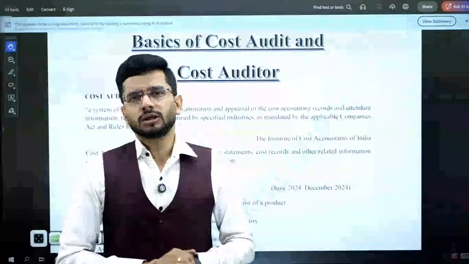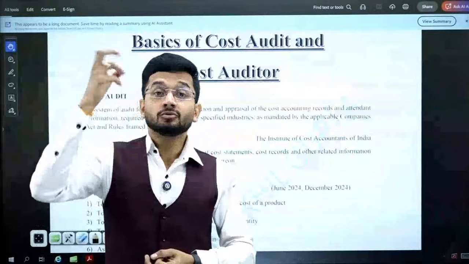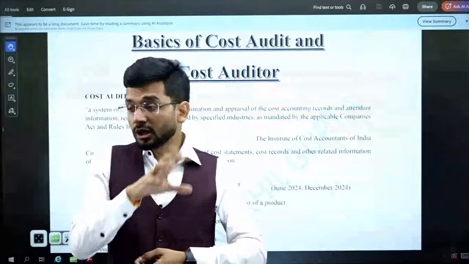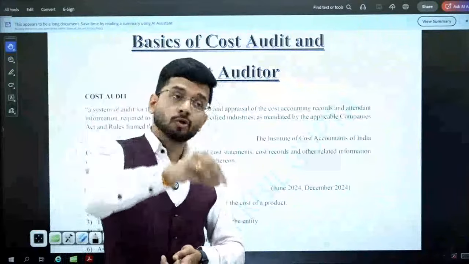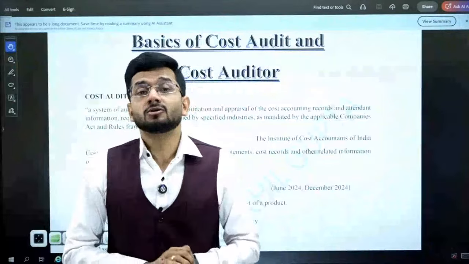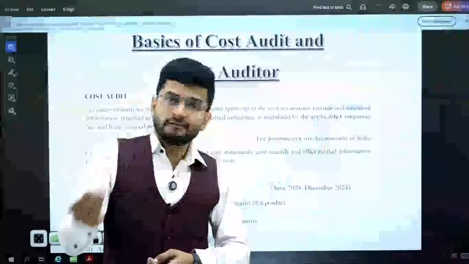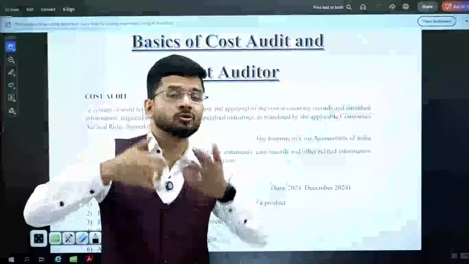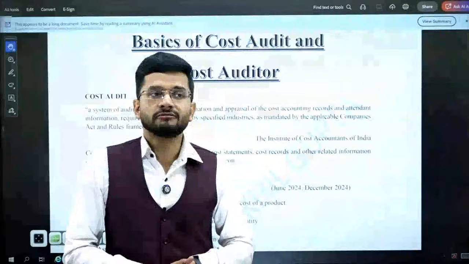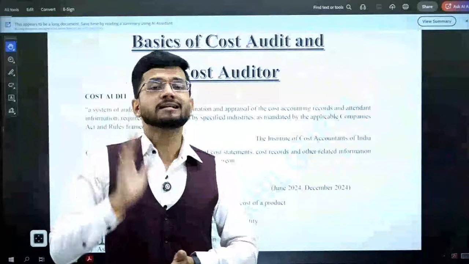Cost audit is majorly theory. So all you have to do in cost audit is to mug up things. You have to just remember things as it is, verbatim. You have to learn the theory as it is and reproduce it in the examination. That is the aim, the objective of this particular subject known as cost and management audit. It is majorly theory, and to remember it you need those mugging up skills to score well, because if you write it in your own language, that will be a problem in the examination.